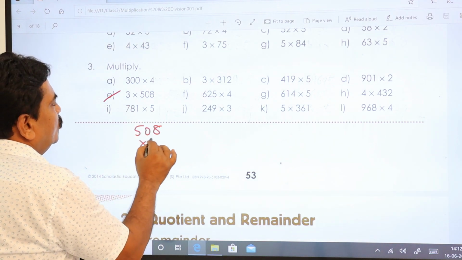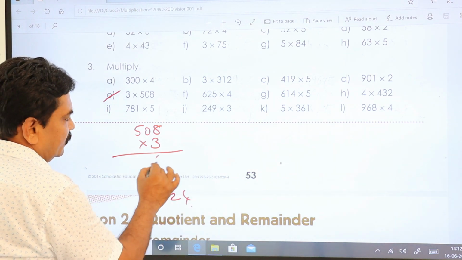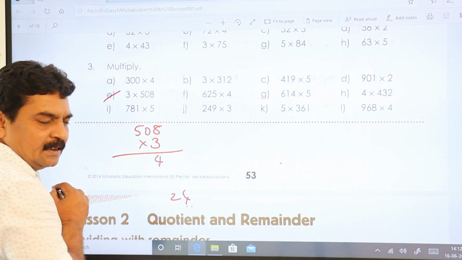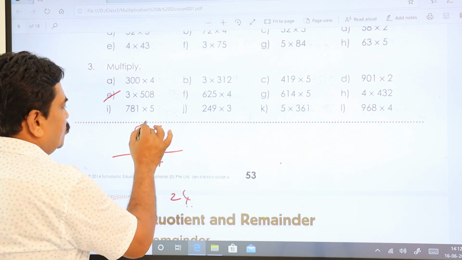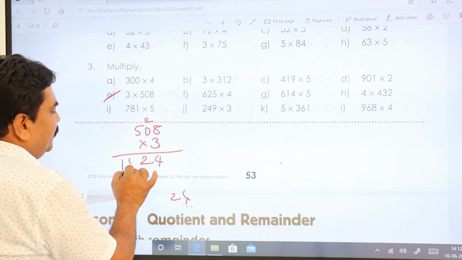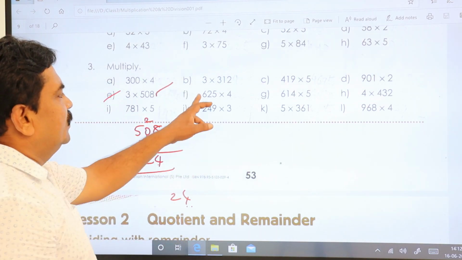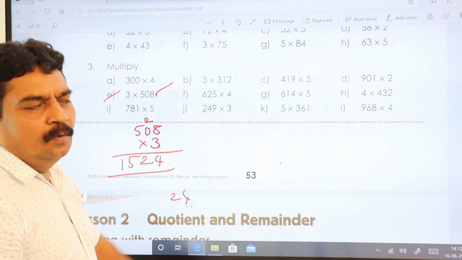508 into 3. 3 eights are 24. Keep 4 here, ones place value down, and take 2 to the next number. 3 zeros are 0, plus 2. 3 fives are 15. 1524 for this. We'll go to this. 625 into 4.